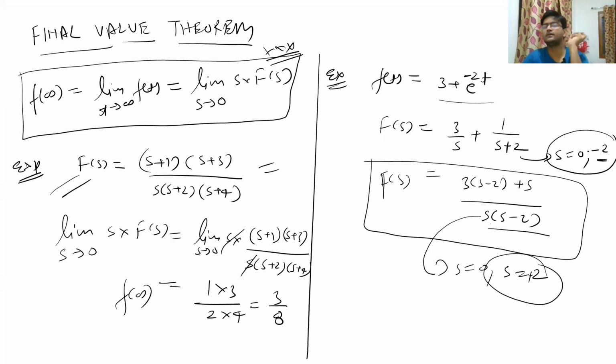And if a Laplace transform function has a negative root, then the function is said to be a stable function, right? It's a stable function, or it is bounded. It will converge to a particular point. So the final value theorem will be applied. This is a very important rule. For any Laplace transform function to have a final value, the roots must be in the left hand side of the s-plane, or the roots must be negative, not the positive roots, right?